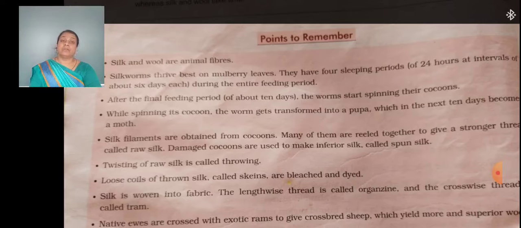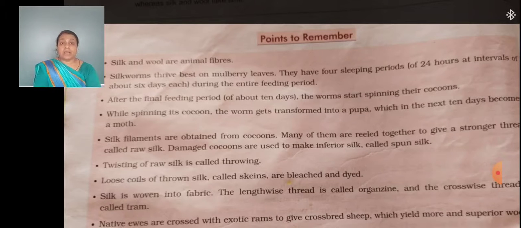Silk is woven into fabric. The lengthwise thread is called the warp, and the crosswise thread is called the weft.